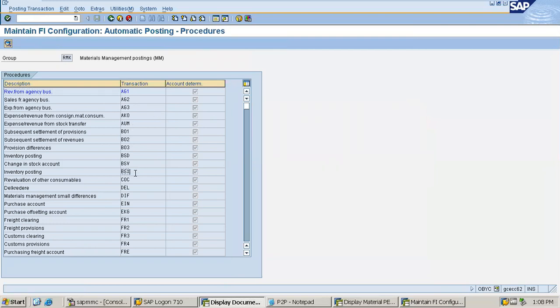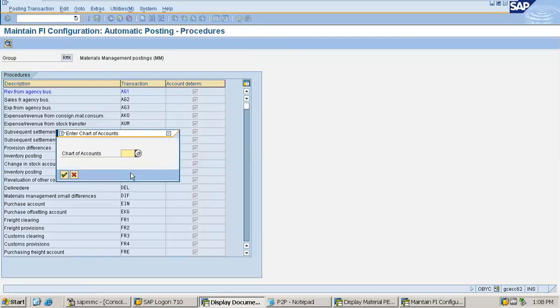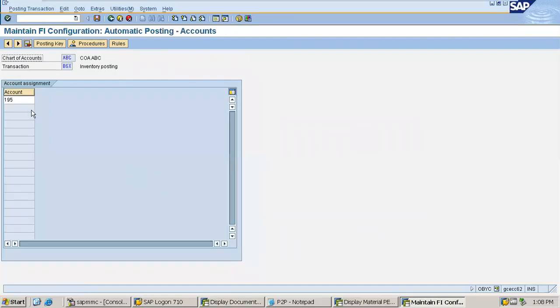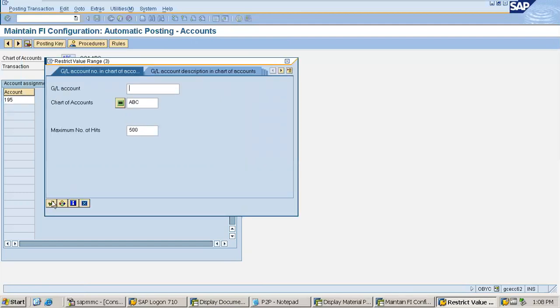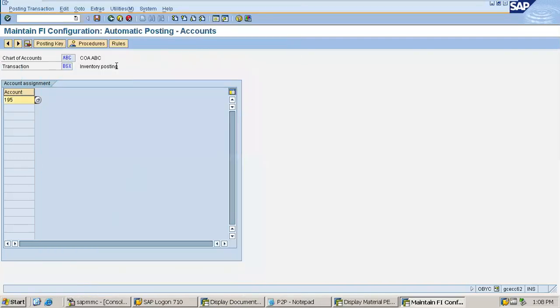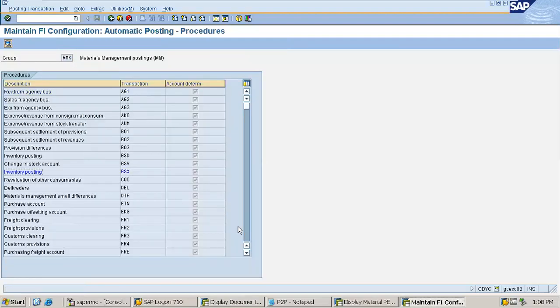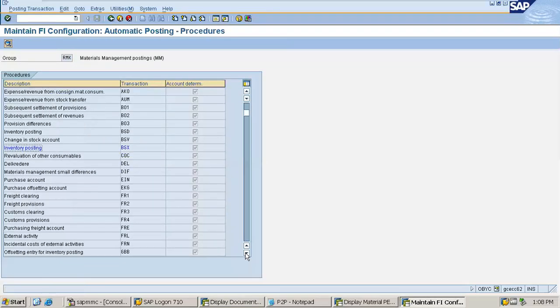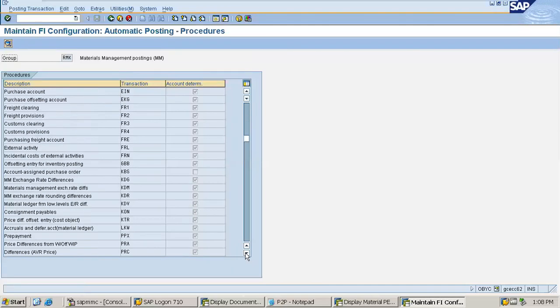See, BSX inventory posting, the description itself is very self-explanatory. So against the BSX, chart of accounts is ABC. See, 195 is our stock inventory account I'm showing you, that is assigned here. So here the system is picking up the stock inventory account in the debit section. 195 is the stock inventory BSX. Absolutely fine. Now I'm coming back and showing you the GRIR setting, that is WRX.